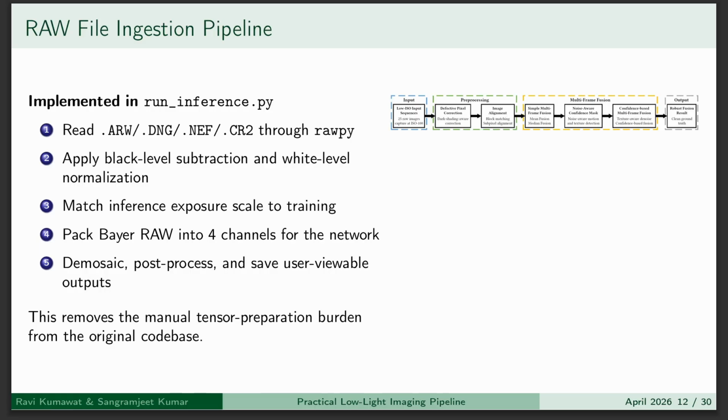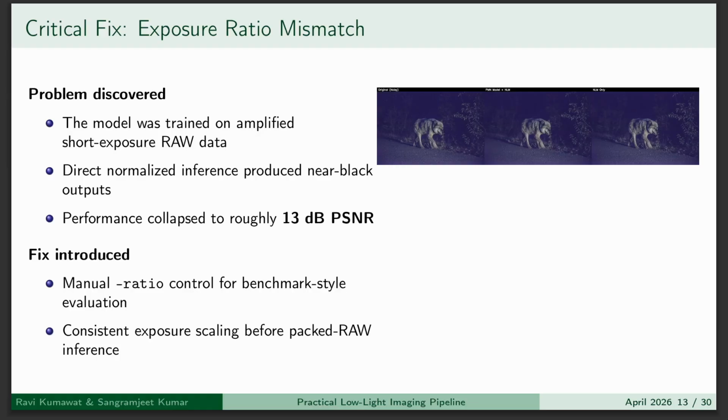This is the raw processing pipeline. We read raw files, normalize them, apply exposure scaling, run model inference, then perform post-processing. This makes the output usable for real applications.